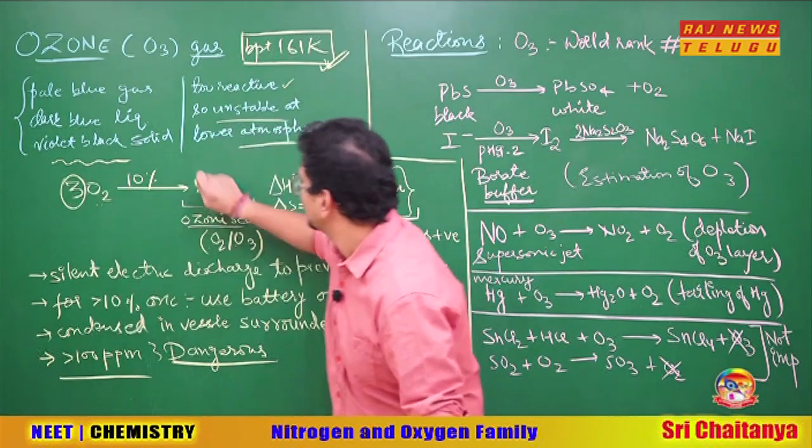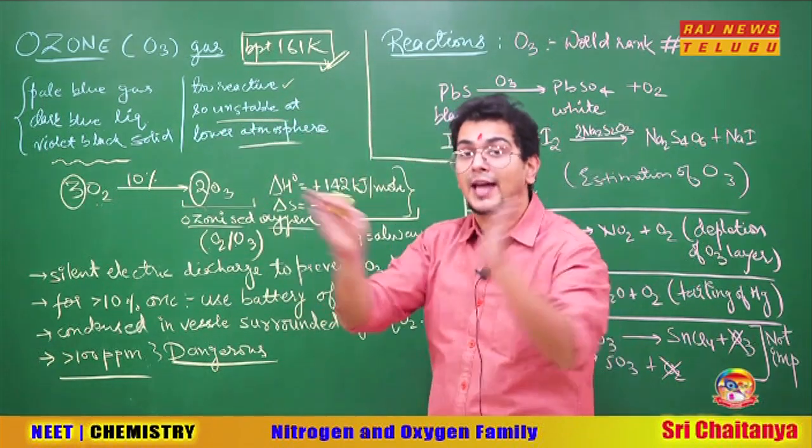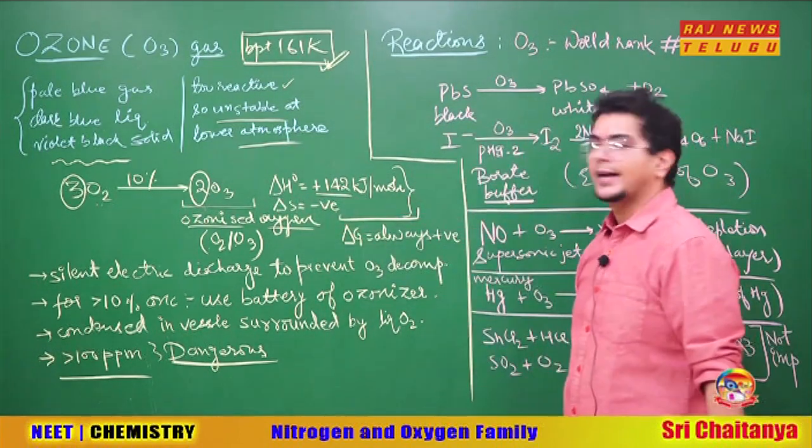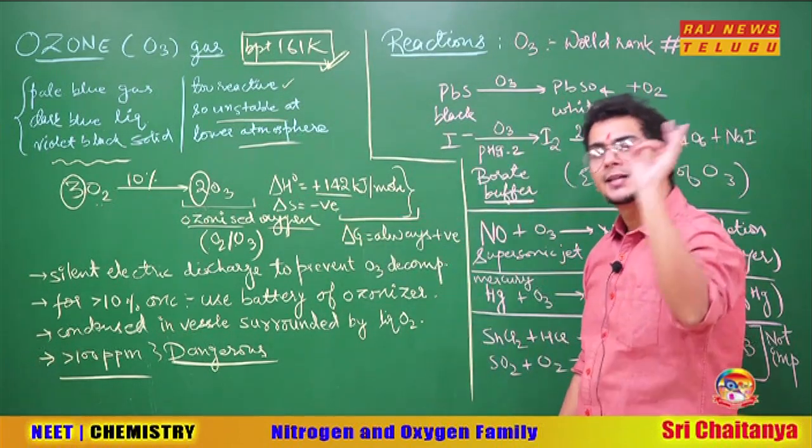Apart from that, what happens to entropy? From 3 gas molecules, you will be getting 2 gas molecules. So number of gas molecules decreases, randomness decreases. So entropy change is negative. Delta S negative means randomness decreases.